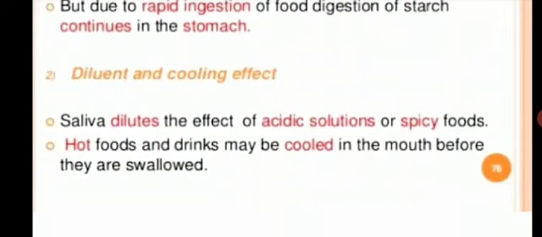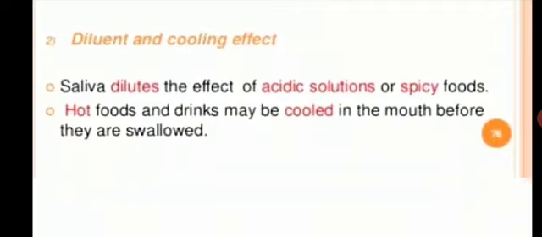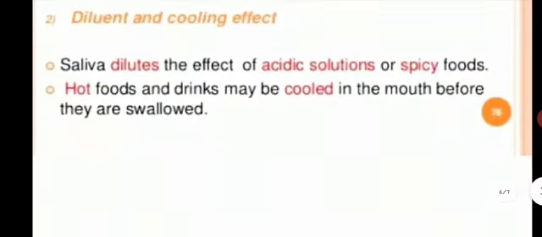And next, hot foods and drinks may be cooled in the mouth before they are swallowed. That means saliva helps in the cooling of the hot liquids or hot foods before you swallow them.